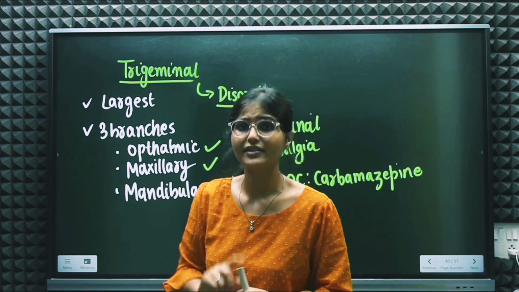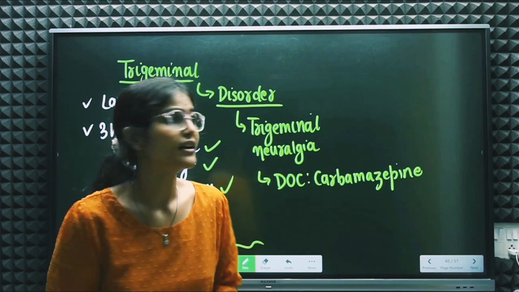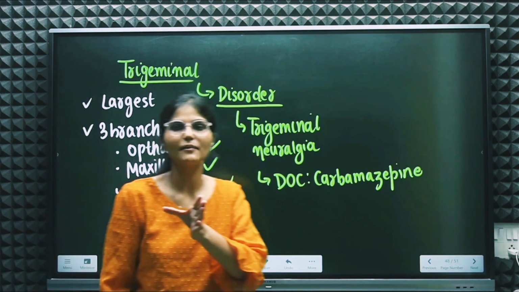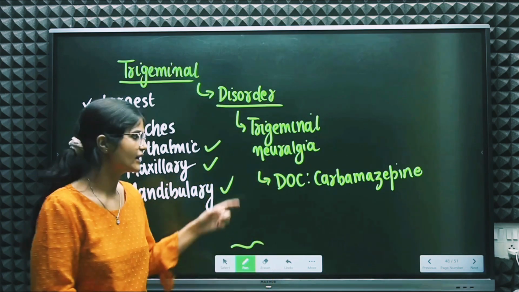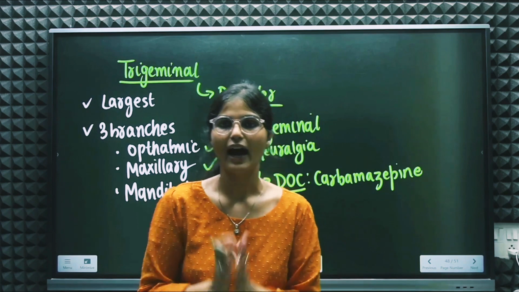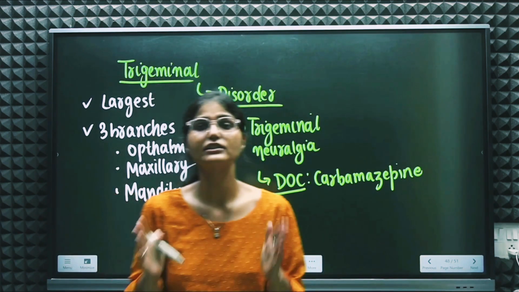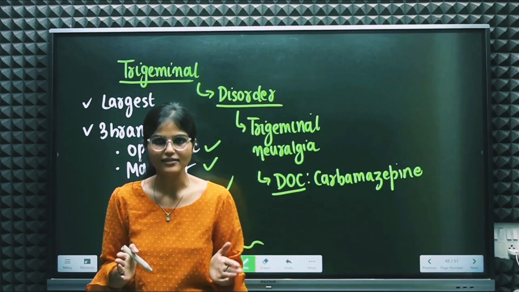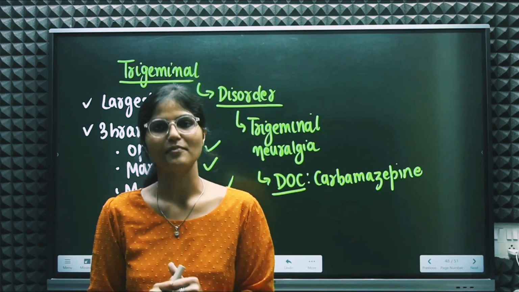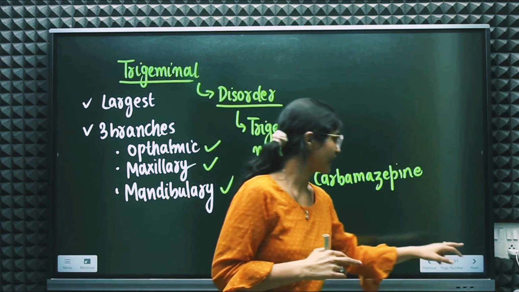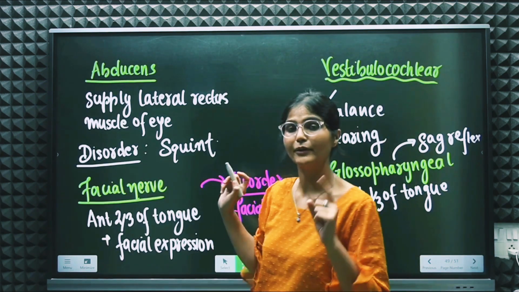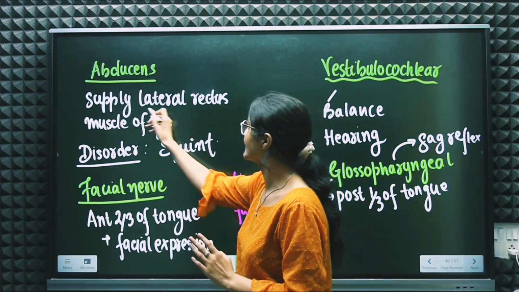Now what are the disorders associated with the trigeminal nerve? It is trigeminal neuralgia. And about trigeminal neuralgia, one more important thing is that the drug of choice for trigeminal neuralgia is carbamazepine, right? I hope this is clear. These are the first 5 cranial nerves which we have discussed up till now, which are olfactory, optic, oculomotor, trochlear and trigeminal, right?